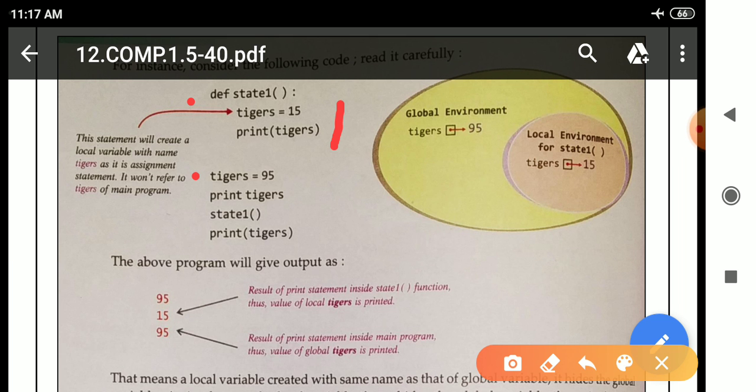Python will ignore lines 2 and 3. Why? Because it is the function body, and the body of a function is executed only when there is a function call. So after this line, Python will move to the top level statement, tiger equal to 95. And after that, one print statement is there, with a parenthesis here.